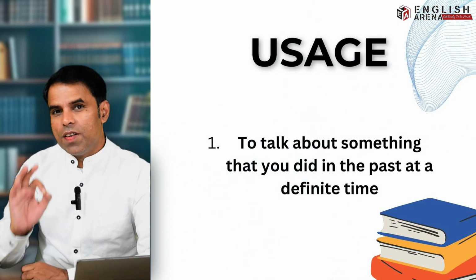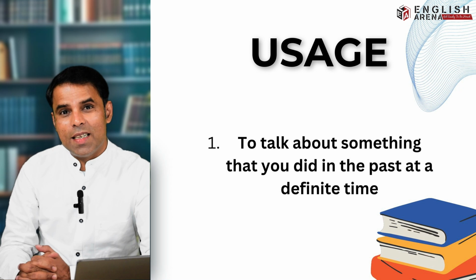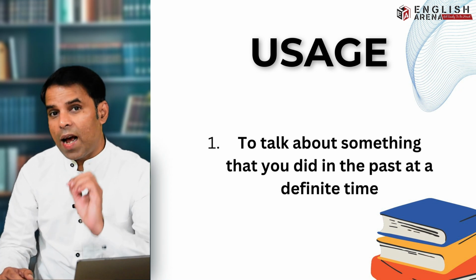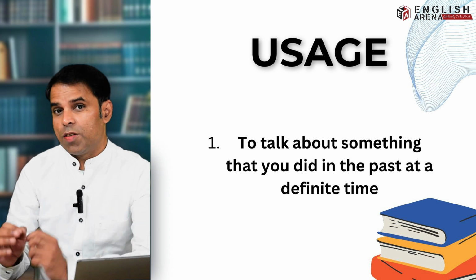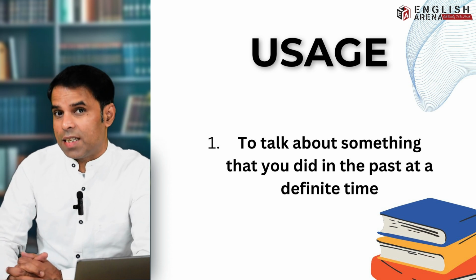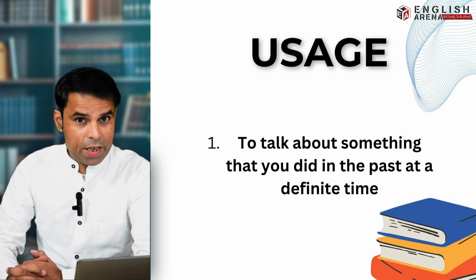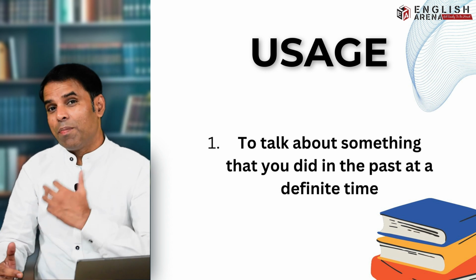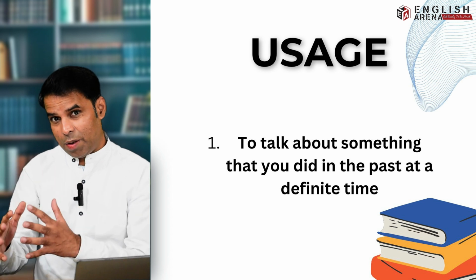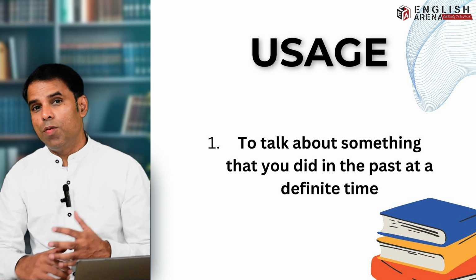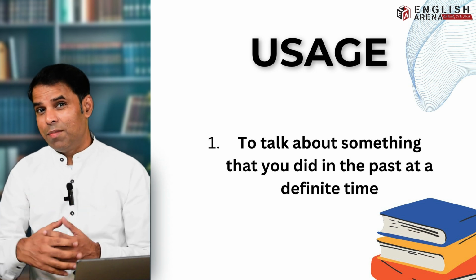So guys, the first usage of past simple tense is that we use it to talk about all actions that were completed at a definite time in the past, right? Anything that you completed at a definite time, maybe it was yesterday, or 2 days ago, or at 8 a.m. last Saturday.